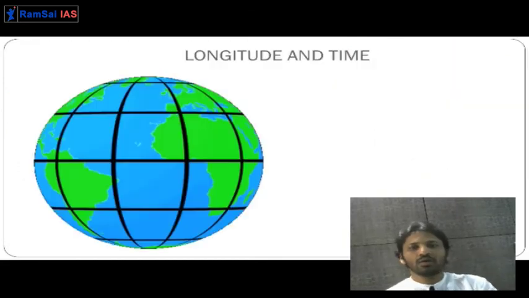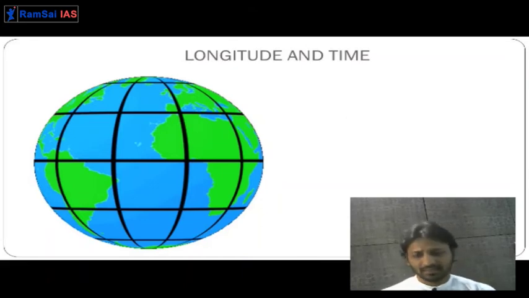Okay. Now let us understand how longitude is used for keeping the time. Longitudes are used for the calculation of time. Latitudes are never used for the calculation of time. Now, you know that Earth is a sphere. Yesterday we saw it is a geoid shape, but for the sake of mathematical calculation, we'll now consider it as a sphere. So if we consider Earth as a sphere, the total circumference is 360 degrees.